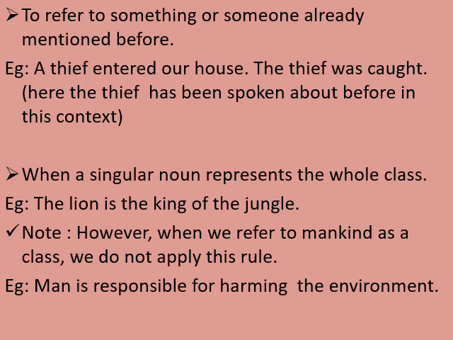As a whole, we are saying that the lion is known as the king of the jungle. So one particular lion is representing the whole pride of lions. However, when we refer to the same thing as mankind, we do not apply this rule.